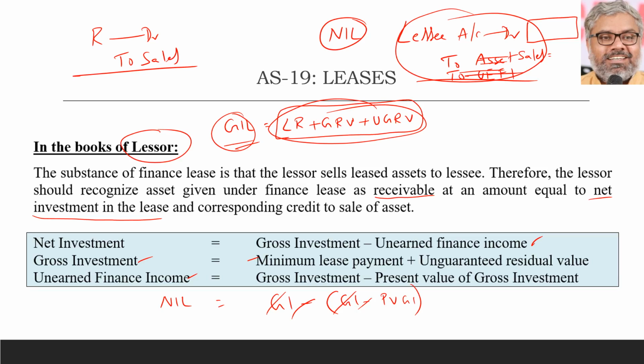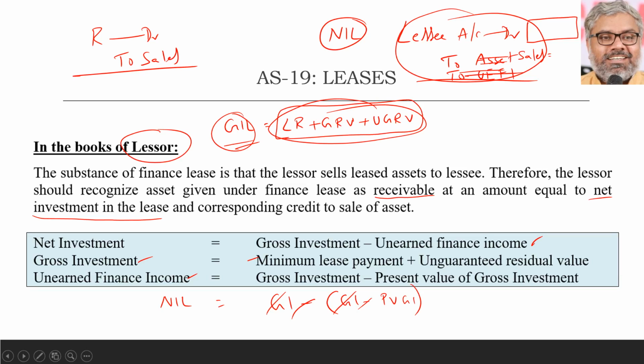Then what is gross investment? Minimum lease payments plus unguaranteed residual value. So first we should find out the minimum lease payment plus unguaranteed residual value. Then we have to find out the present value of that. Deduct the second one from the first one. What we get is the net investment in lease. That is called NIL, or net investment in lease. That is what happens in the books of lessor.